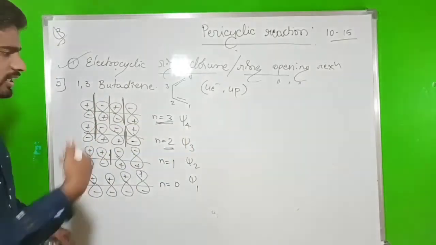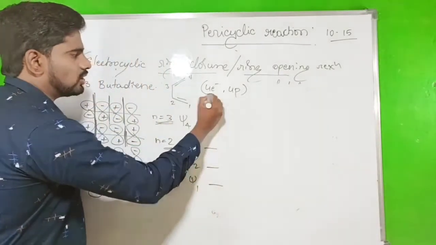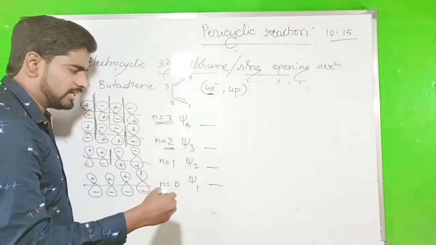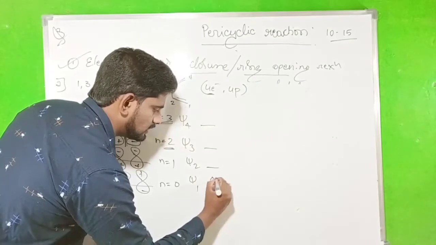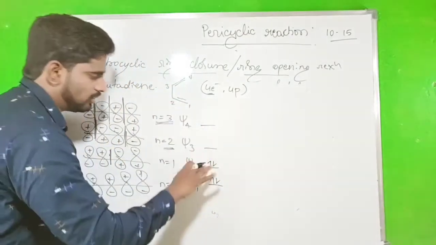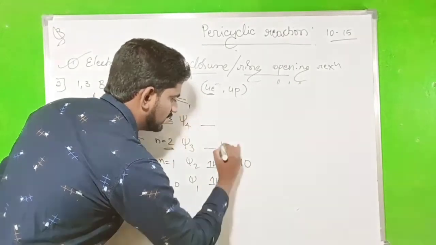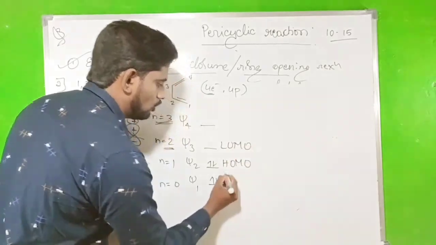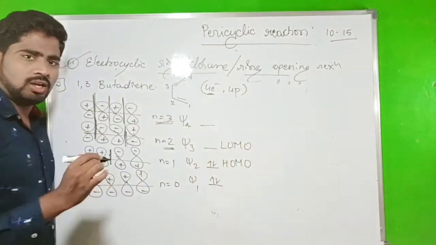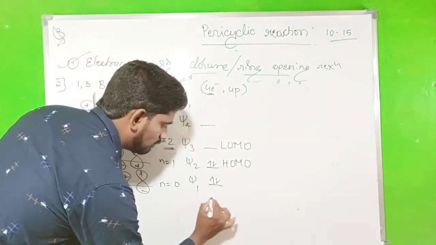So now go to the electronic configuration. How many electrons do we have? That is 4 electrons. The 4 electrons will accommodate in the lower energy orbitals first, this is 1, 2, 3, 4. That's it, the 4 electrons will be over. So that's why this one is called the HOMO and this one the LUMO. HOMO means highest occupied molecular orbital and LUMO means lowest unoccupied molecular orbital. So this is for the thermal condition.